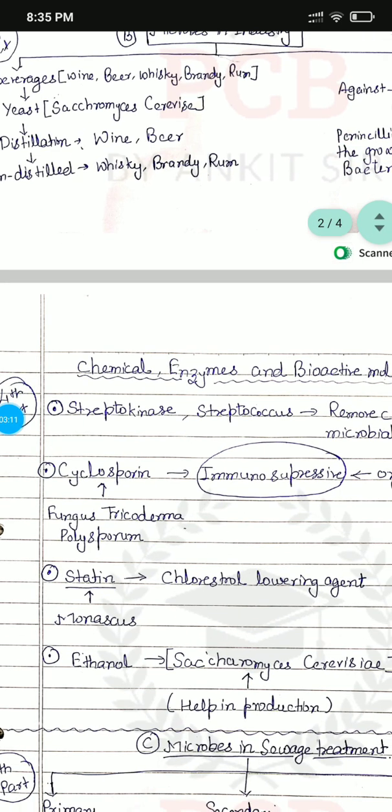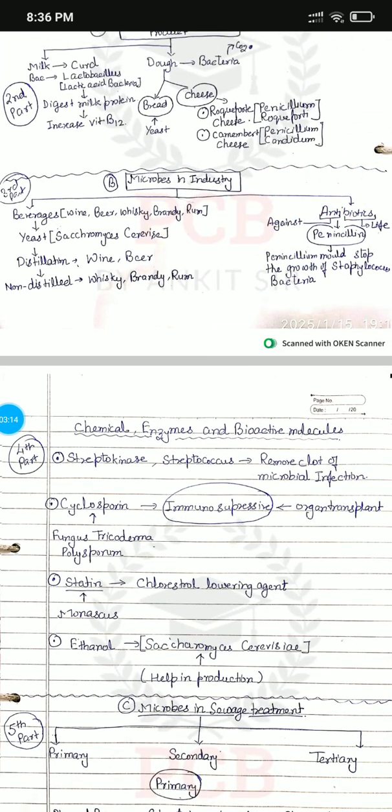The third one is chemicals, enzymes and bioactive molecules. One is streptokinase, from Streptococcus, a type of bacteria, which removes clots. Second is cyclosporin, an immunosuppressive drug. It is helpful in organ transplant, and it is produced by the fungus Trichoderma polysporum. Very easy concept. Third one is statin. It is produced by Monascus and is a cholesterol-lowering agent. The last one is ethanol, which is produced by Saccharomyces cerevisiae.